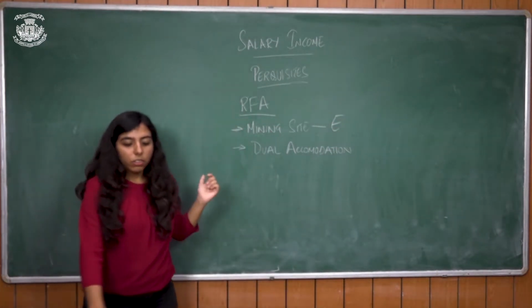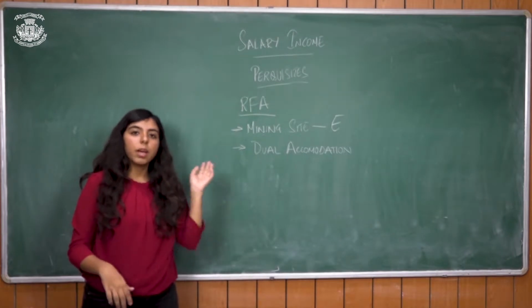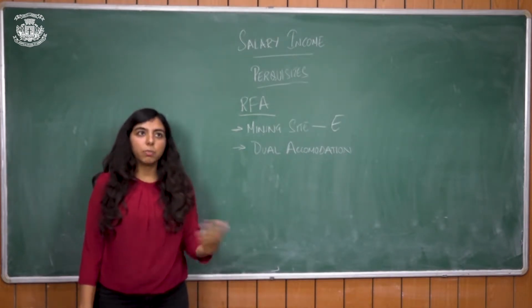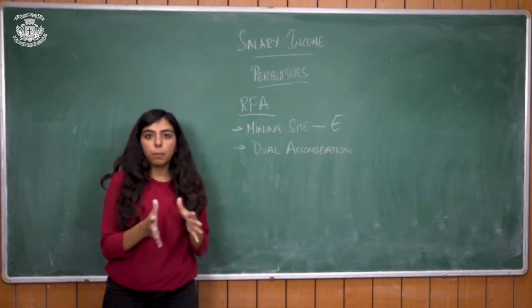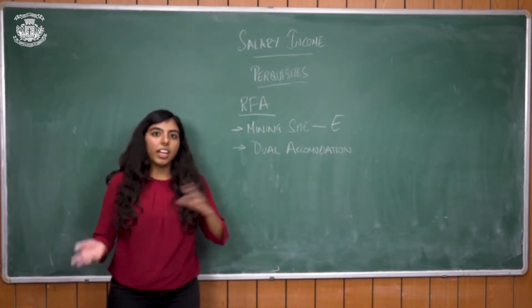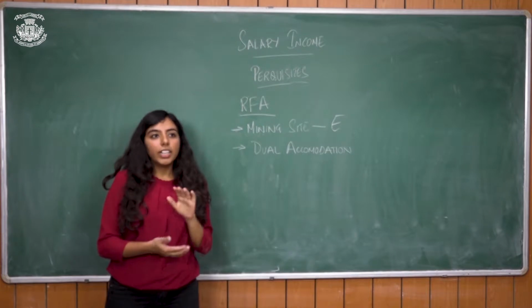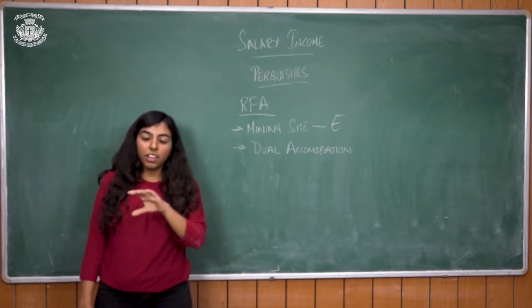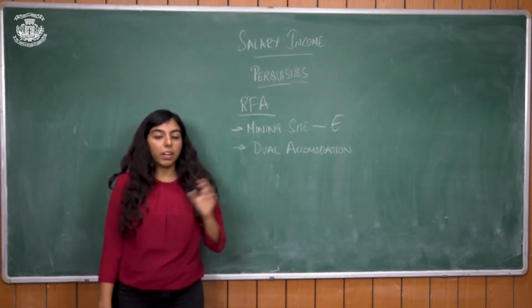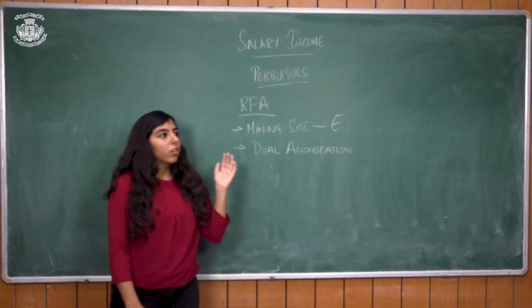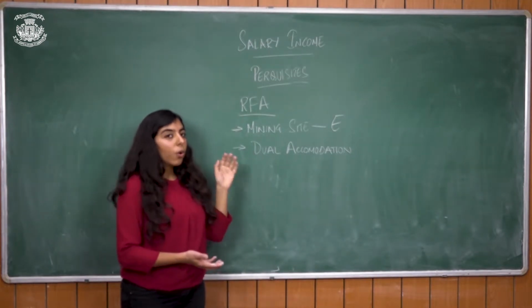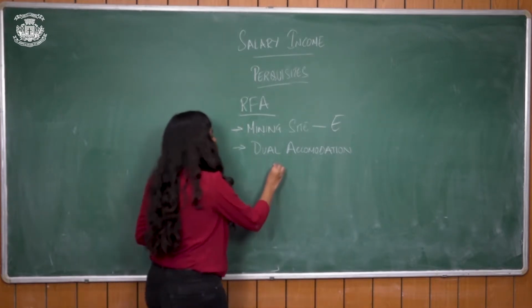Dual accommodation. Now, for some reason, if the employee has been transferred, say, from Bangalore to Delhi, he has two houses for a particular period of time because it takes time to shift, right? So, in case the employer has given him two houses, one in Bangalore and one in Delhi, for his transition to Delhi, he will be paying RFA, which is the lower of the two, for less than 90 days.